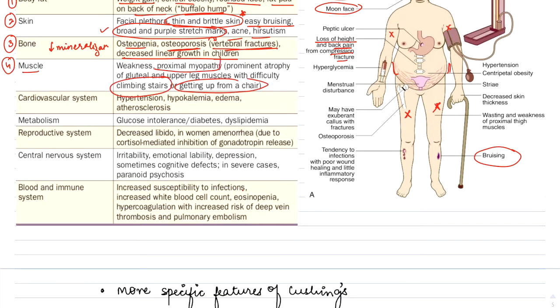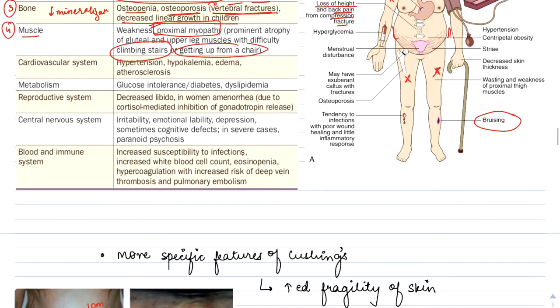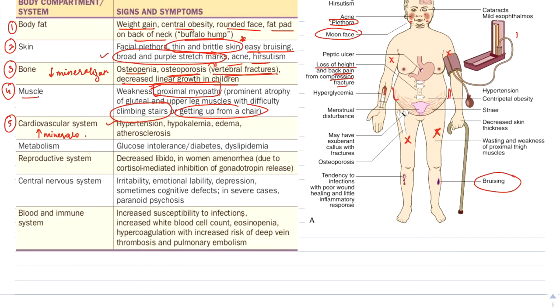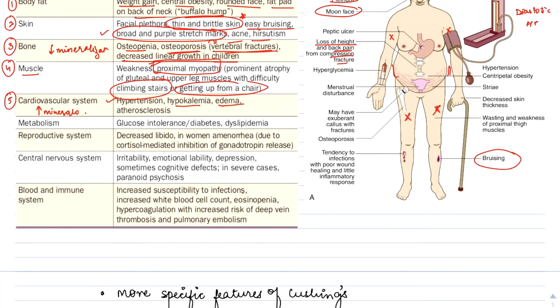Okay, so proximal myopathy is also characteristic of Cushing syndrome. Fifth is the cardiovascular system. As we have already discussed, there will be presence of increased mineralocorticoid action. Increased mineralocorticoid action will lead to diastolic hypertension. Also, increased potassium loss will lead to hypokalemia. Sodium and water retention lead to edema. These will be the changes present in the cardiovascular system.